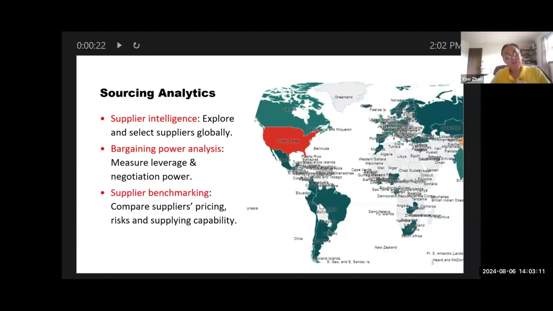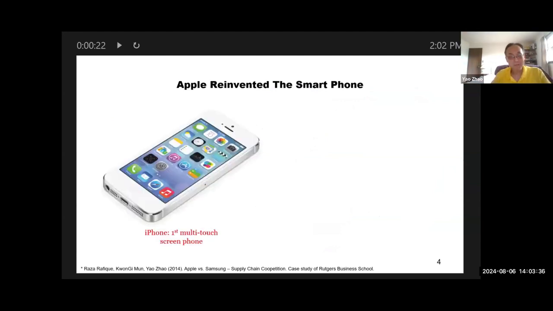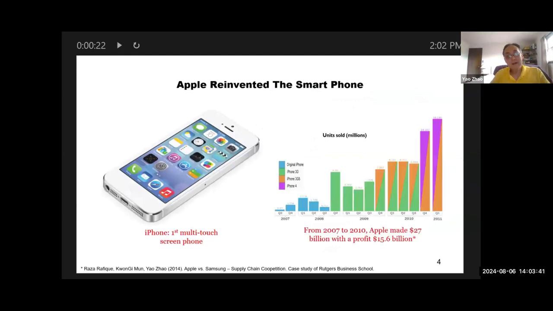It's quantifiable and surprisingly simple. And finally, supplier benchmarking: once you have the potential suppliers, you need to compare the pricing, the risks, and also supply capabilities. How do we do that? Now, let me tell you a little more about the Apple iPhone story. Apple reinvented the smartphone. That's the first multi-touch screen phone, and it made huge money.